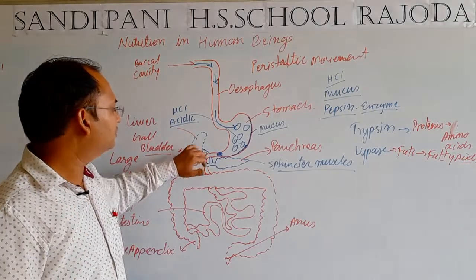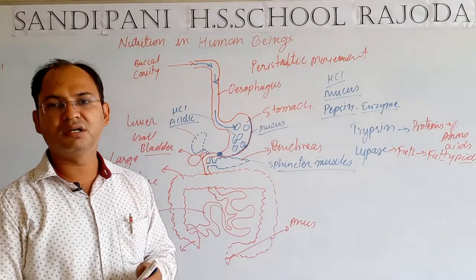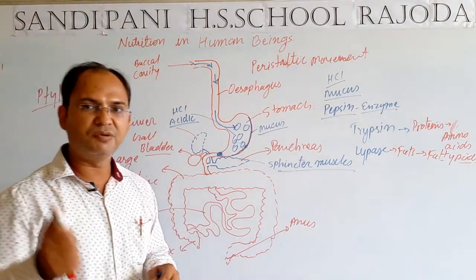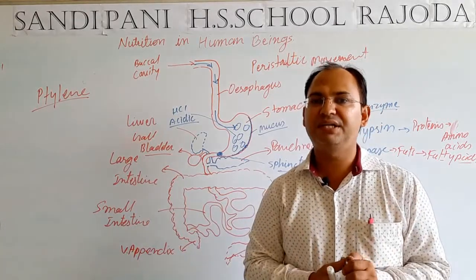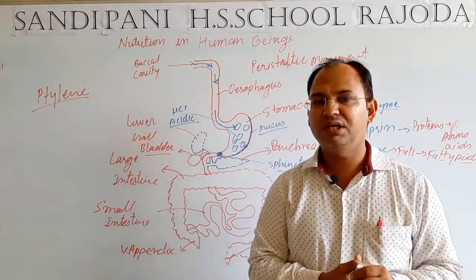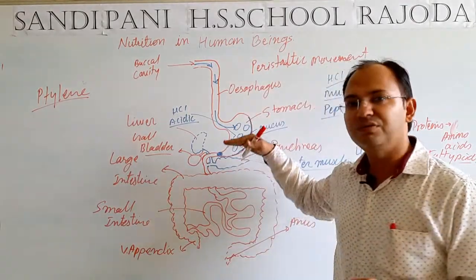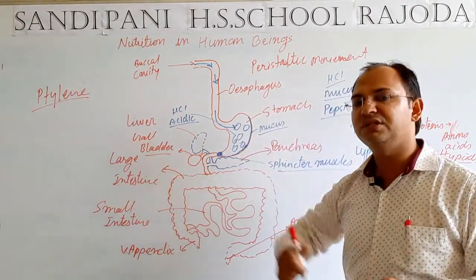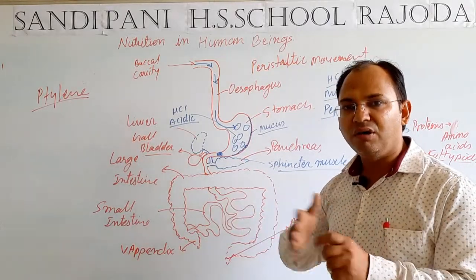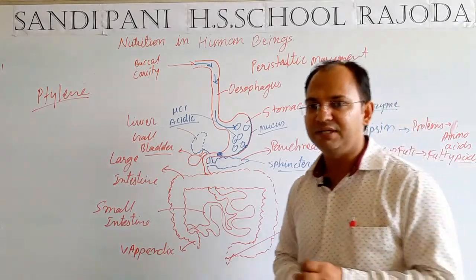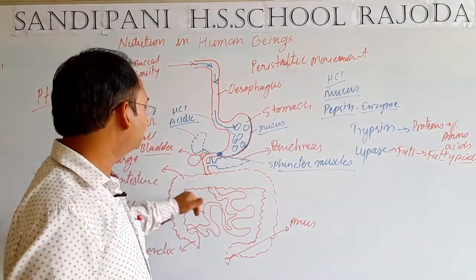Now students, further the food moves next in the small intestine. Small intestine is actually the longest part of the alimentary canal. The alimentary canal, that means from mouth to anus where the food moves, that whole path is known as alimentary canal, and small intestine is the longest part of the alimentary canal. Let's see what changes take place in small intestine.